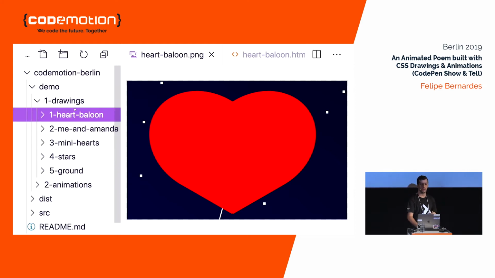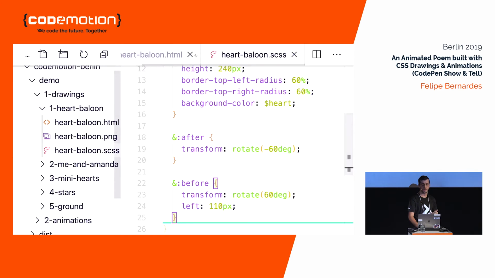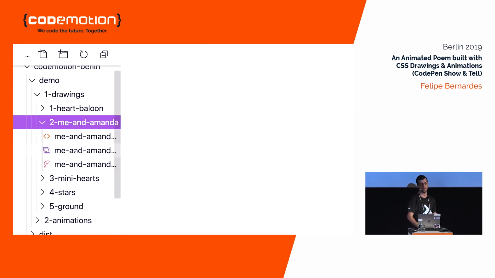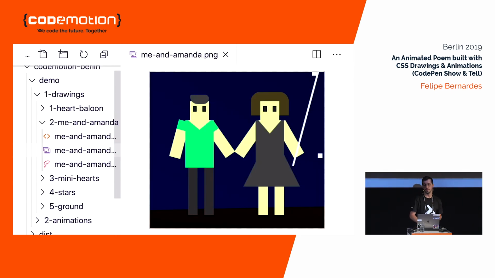All right, let's go to me and Amanda and see how the drawing worked on these two. So let's take a look. Let's take some time to look at this image first and identify the basic shapes, okay? So if you look at my head and Amanda's, they are squares. Our eyes are rectangles.